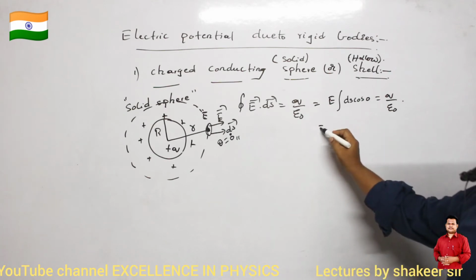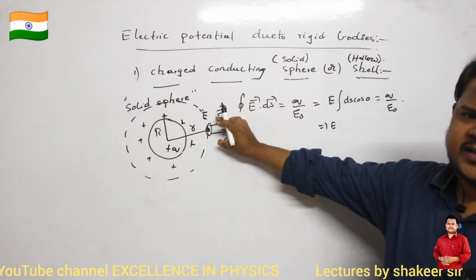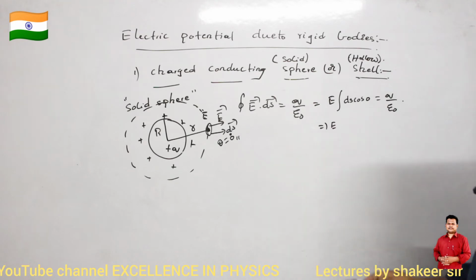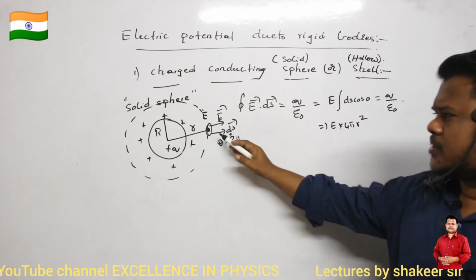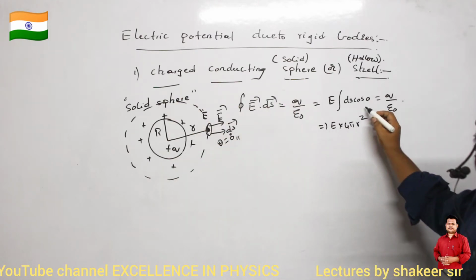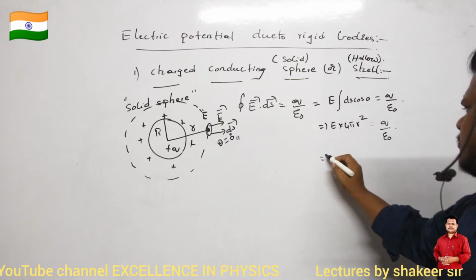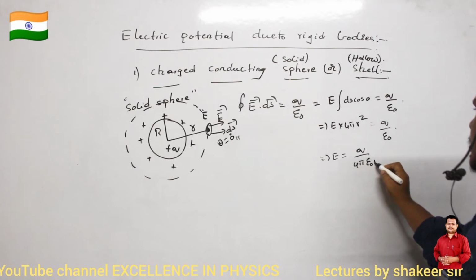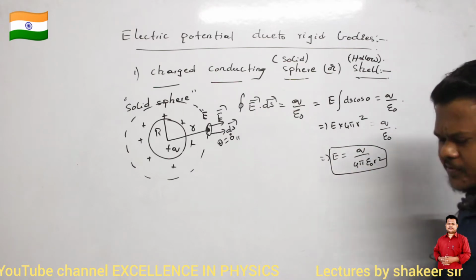Therefore E times the integral of dS, where dS means small surface area, gives the total surface area. What is the total surface area of this sphere? It is 4 pi r squared, the total surface area of the Gaussian surface we are taking here. Cos 0 is 1, so E times 4 pi r squared is equal to q divided by epsilon naught. Therefore E is equal to q divided by 4 pi epsilon naught r squared. This is how we have calculated the electric field because of this charged sphere.